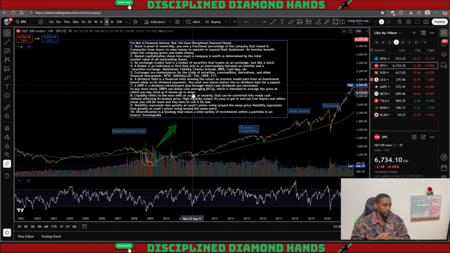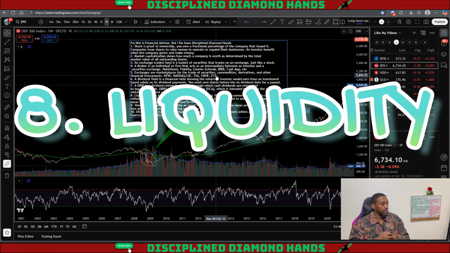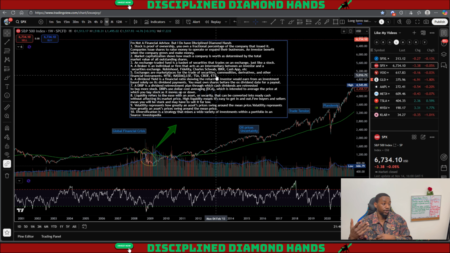The more the better. The less the better as well, because everybody ain't got more. Liquidity refers to the ease with which an asset or security can be converted into ready cash without affecting its market price.